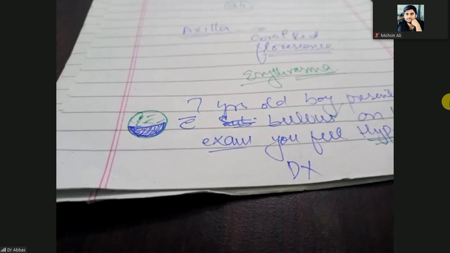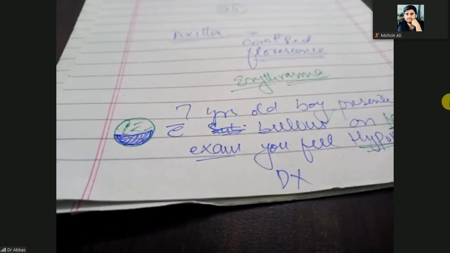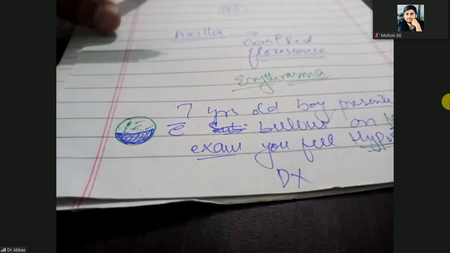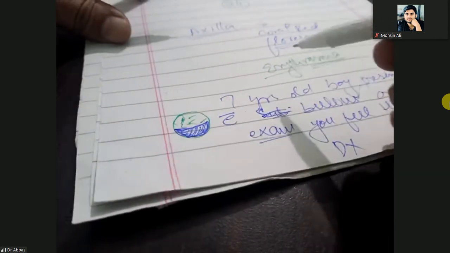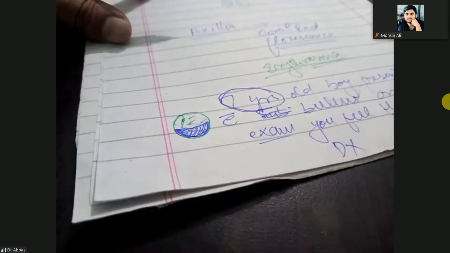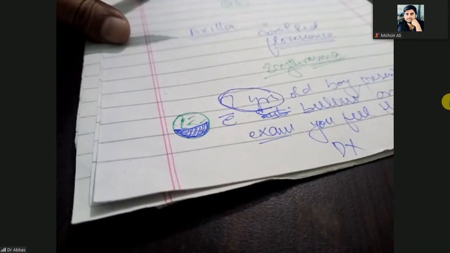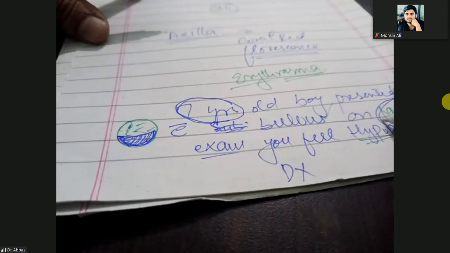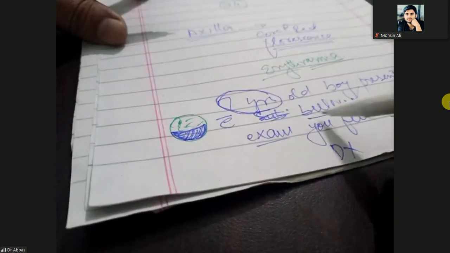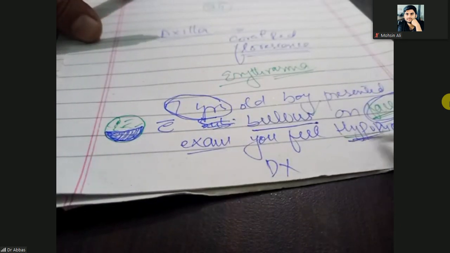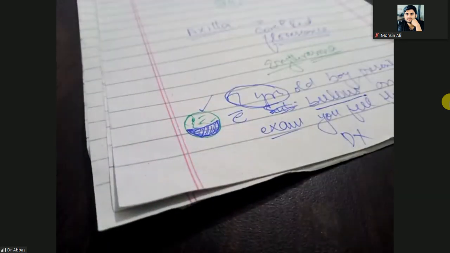So a very simple diagnosis is bullous impetigo. What is that? Bullous impetigo. You will get some clue here because it is a 7-year-old, so it is a child, the most common age group, and it is present on the face and also bullous, which means fluid filled lesions. When this fluid filled lesion has the hypopion, you will call it bullous impetigo.